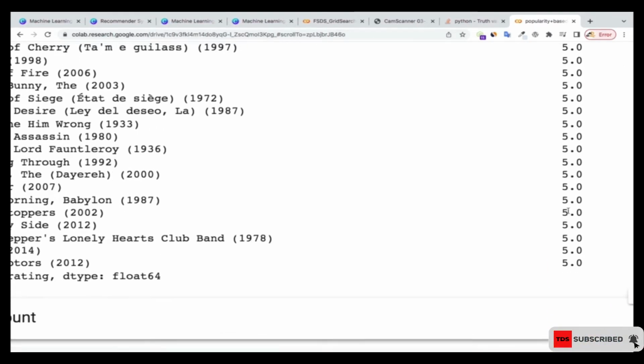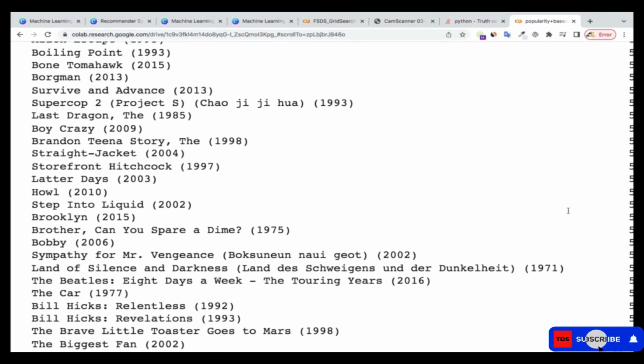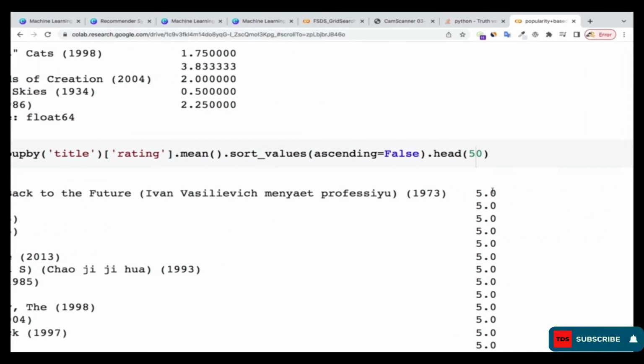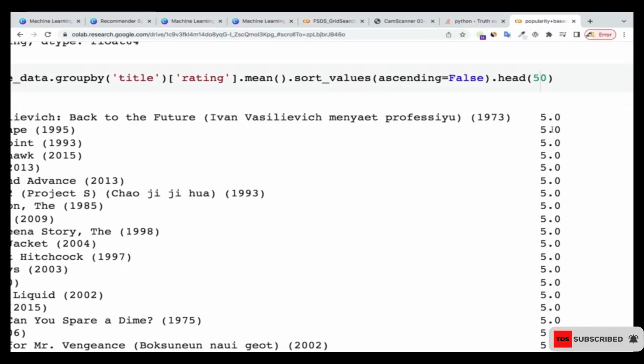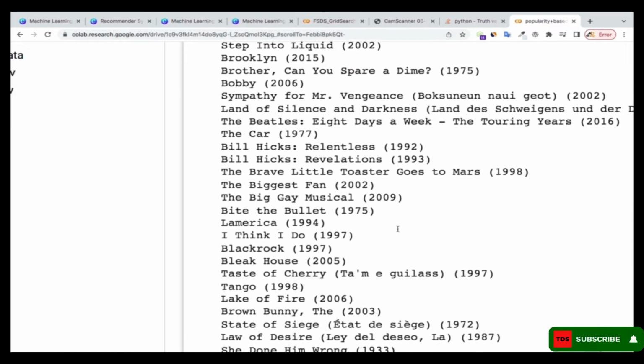But one thing that I also want to know is the count. Maybe one person watched this movie and rated 5, and maybe this other one has about 20 people who watched it and rated it 5. In that case, I'll give more importance to the 20 people who have watched the same movie and rated it higher than just one person watching it and giving it a 5-star. If I want to make the recommendation, I want to base it on the popular ratings. So if 5 or 20 people have watched a movie and rated it 5, I consider that movie more popular than a movie that one person has watched and rated 5. So I want to check the count as well.